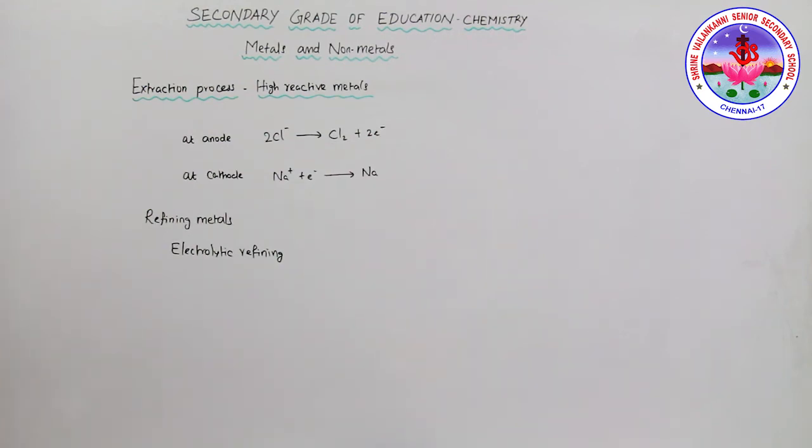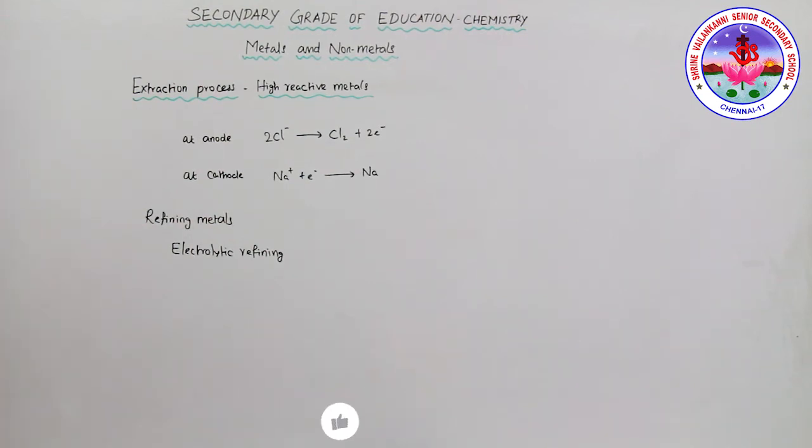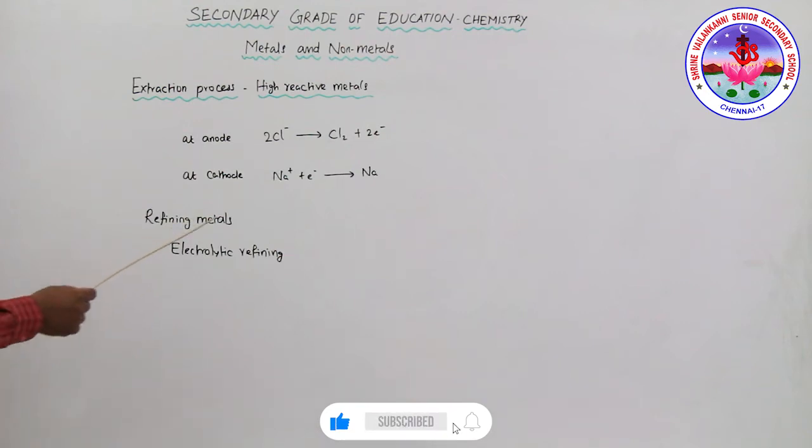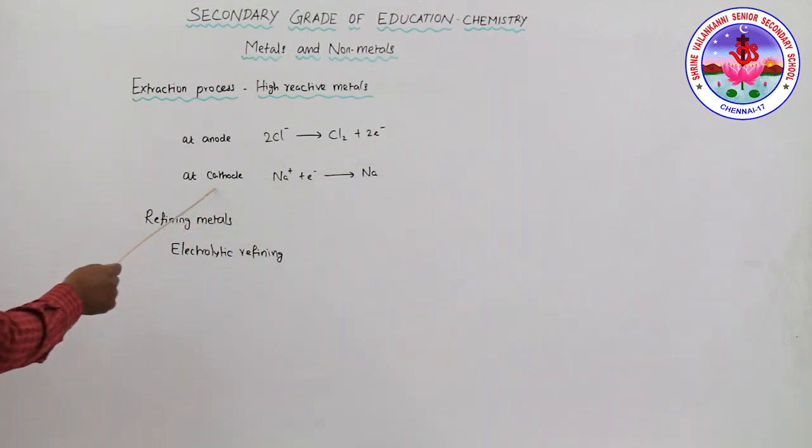Many metals like copper, zinc, nickel, tin, gold, and silver are refined electrolytically. In this process, the impure metal is made the anode, in a strip, and the pure metal is obtained at the cathode. Similarly, pure metal is usually obtained at the cathode. This is the electrolytic refining process.